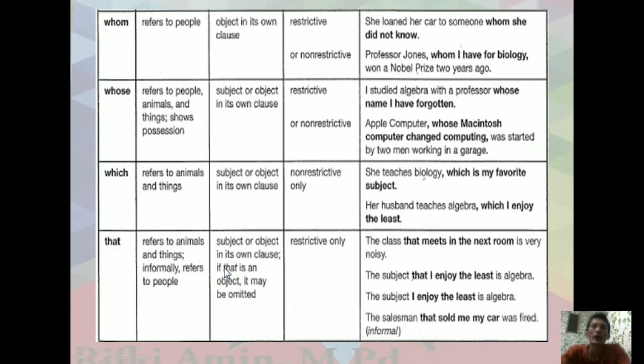I think today that's all about adjective clauses, and please find my explanations of noun clauses, adjective clauses, and kinds of sentences.